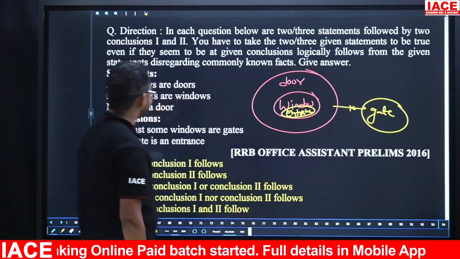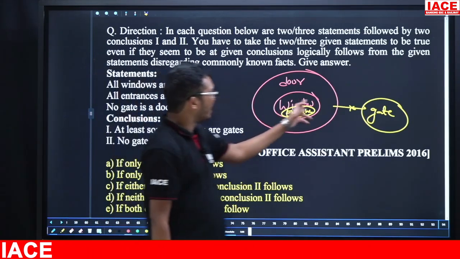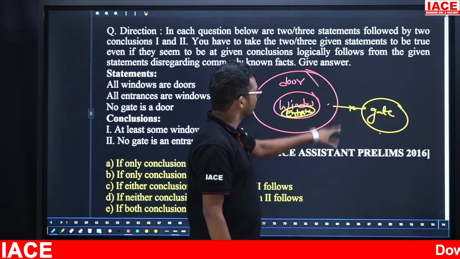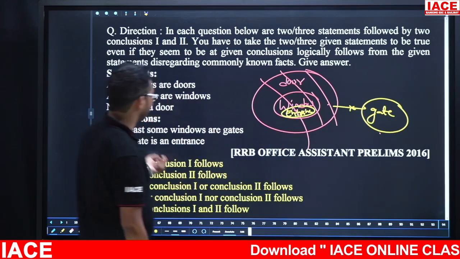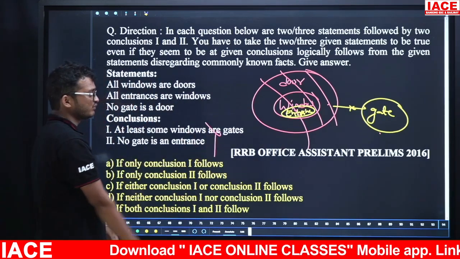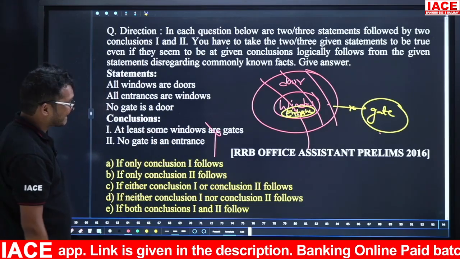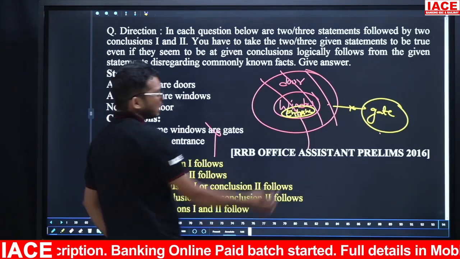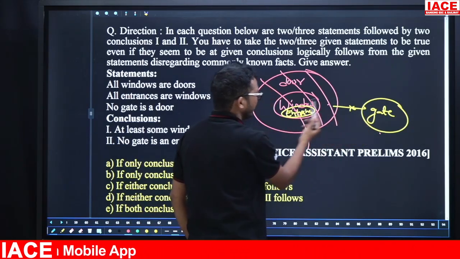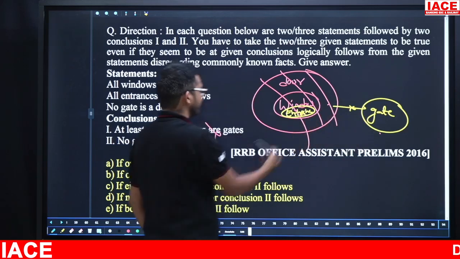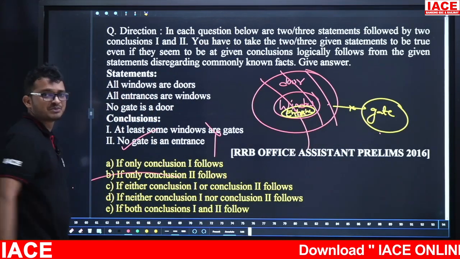Take the first conclusion: At least some windows are gates. Some part of window is a gate. We know no doors are gates. If no doors are gates, then no windows are gates. But saying some windows are gates is wrong, because we know no windows are gates. Next one: No gate is an entrance. Here we know no door is a gate, so no window is a gate, and no entrance is a gate. If no entrance is a gate, then no gate is an entrance. So this one is true. That means only two follows. Option B is the answer.